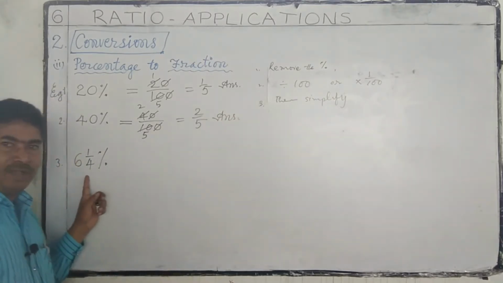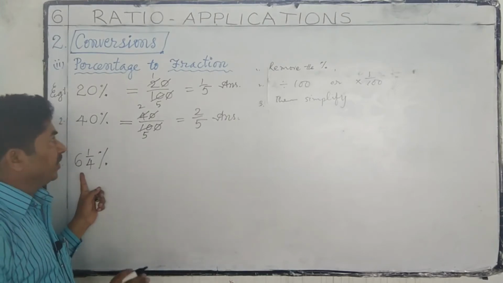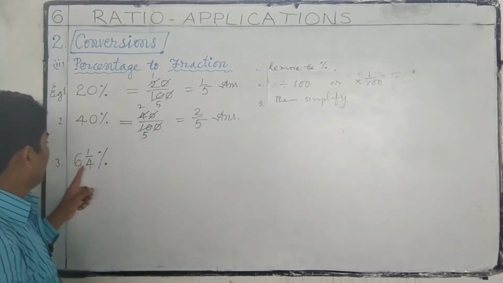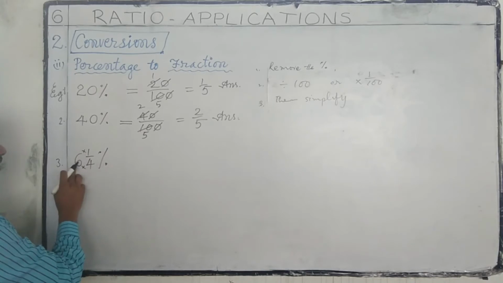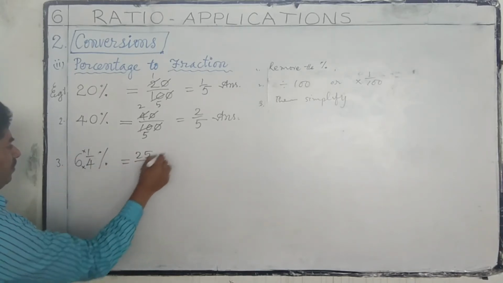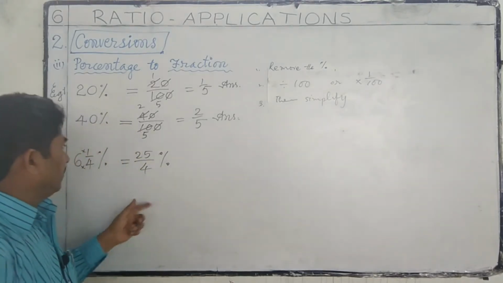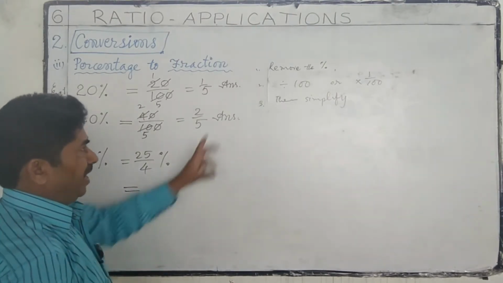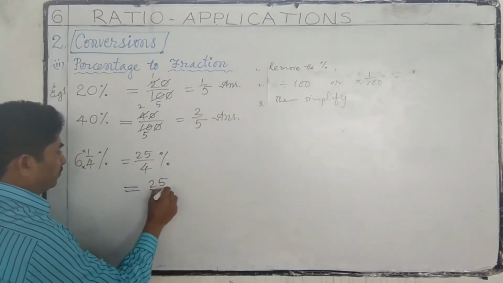Next, here we have a mixed fraction. To convert a mixed fraction into improper fraction, we follow like this: 4 6s are 24, 25 by 4 percentage. Now here we have a common fraction, so we can follow those rules. 25 by 4.